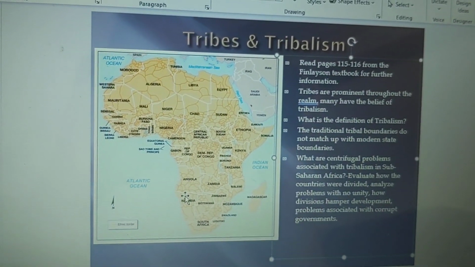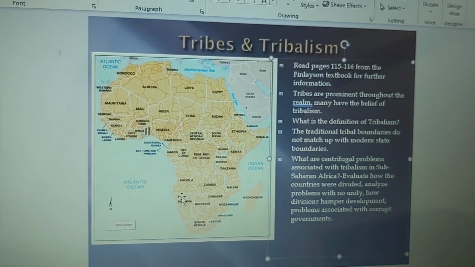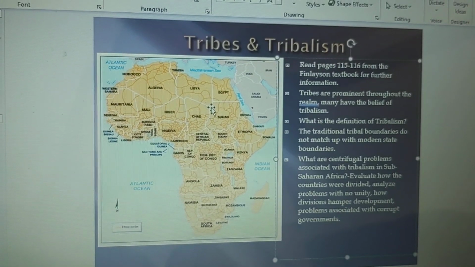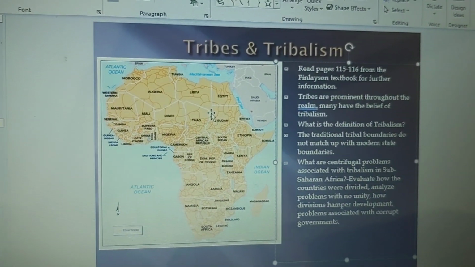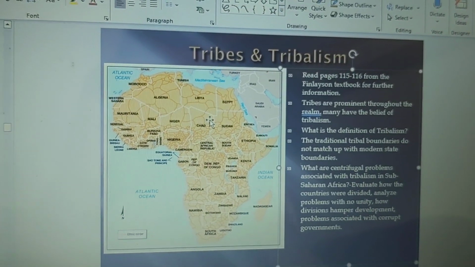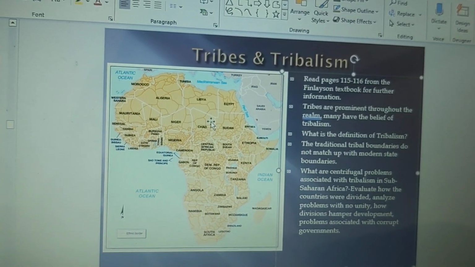Now, with Western European colonization, they of course divided up sub-Saharan Africa. So at the Berlin Conference of 1884, 1885, the British, the Germans, the Dutch, the French, a little bit of Spanish and French too, divided it up.